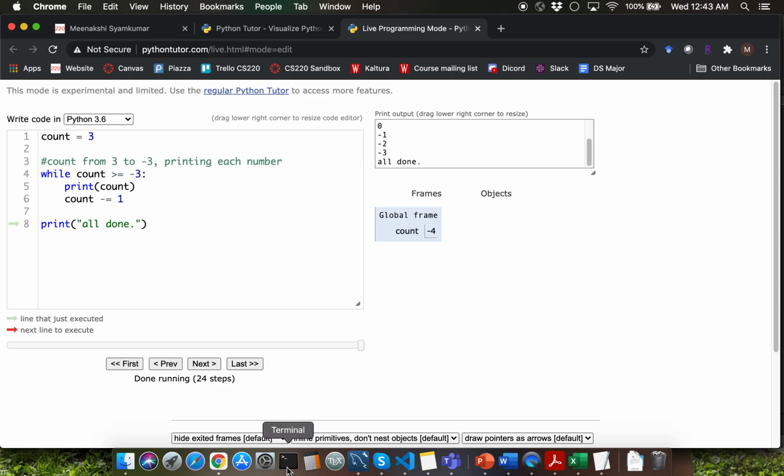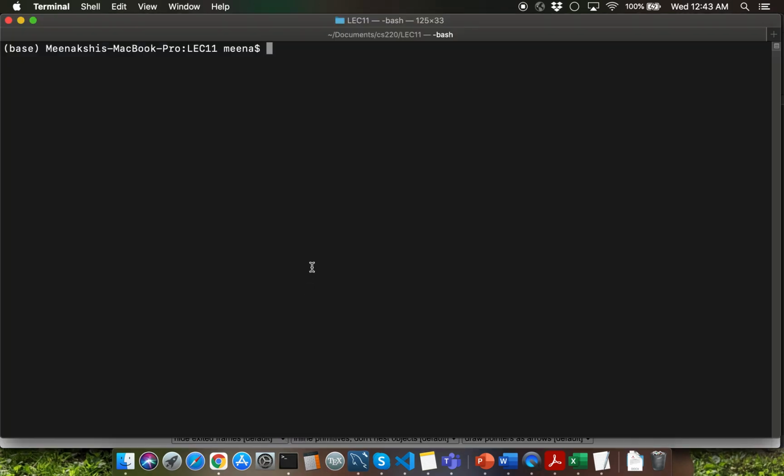Let me switch to my terminal window. I am right now in lecture 11 directory inside my favorite documents directory. Please make sure to launch IDLE editor in between this video and the next lecture video. We are going to go through a demo problem where we are going to write code inside a script file called alarm.py. I'll wrap up this video here. In the next video, we'll go through the demo problem for alarm.